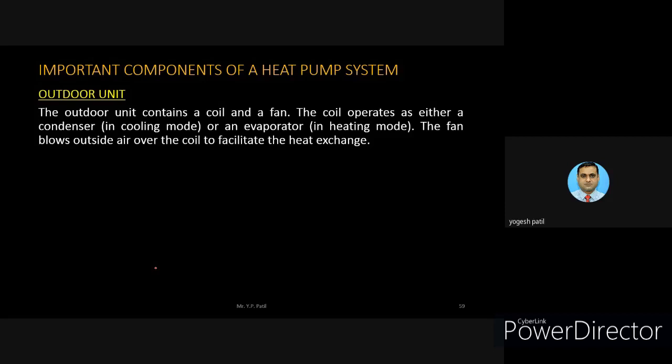What is the role of the outside unit and what components are there in it? Now the time is to understand this. The outside unit contains a coil and a fan. There is a coil and there is a fan, two elements. And one more is there. The coil operates as either the condenser.